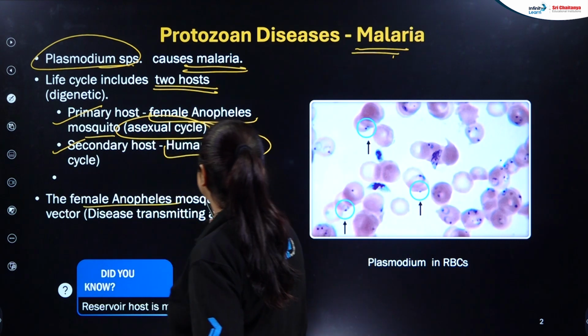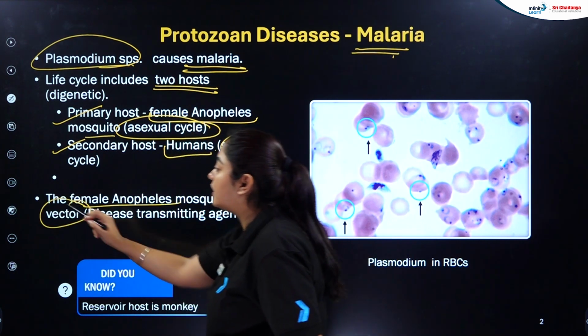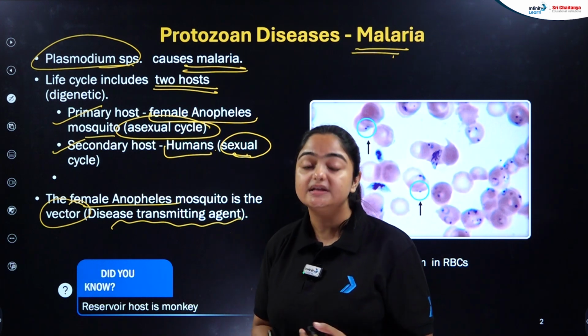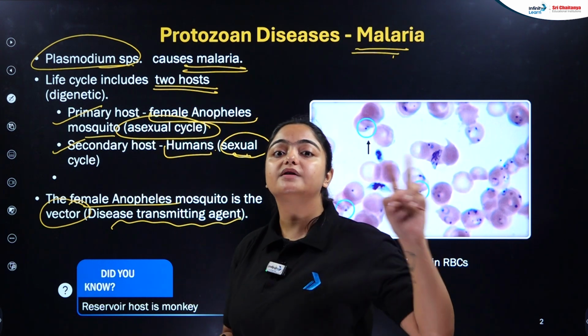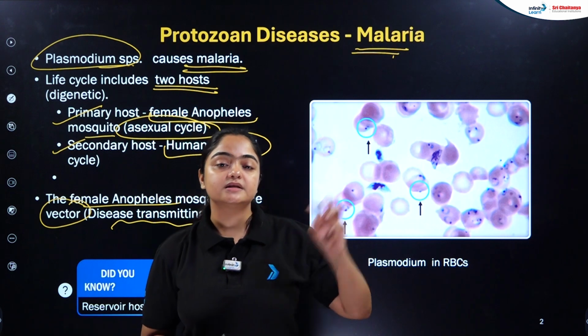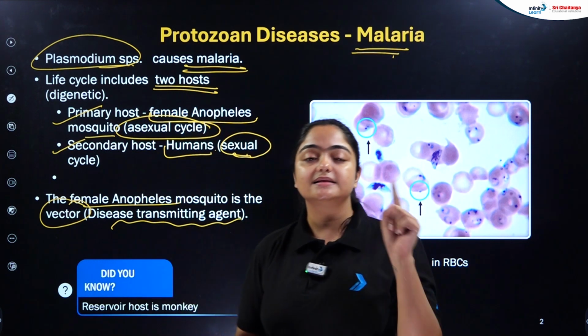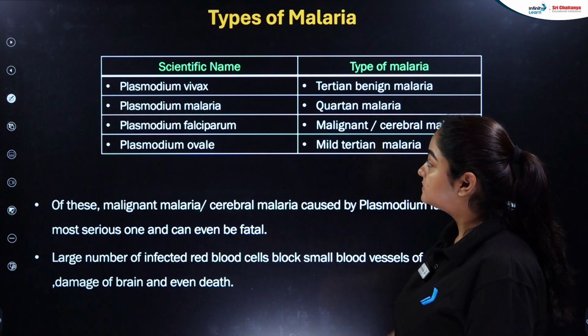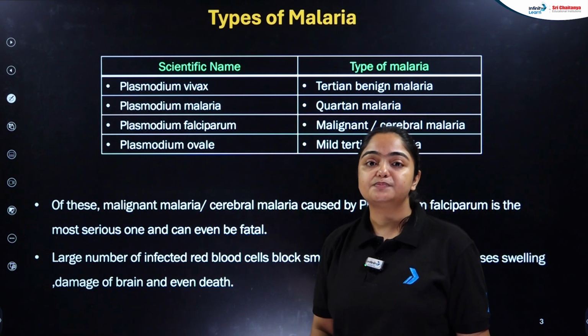So the female Anopheles mosquito is what? It's a vector or an agent, or we can call it a disease transmitting agent, that helps in transmission of the causative agent from an infected person to a healthy person, and that is how the malaria disease is transmitted, right? Now, there are 4 different species as well.